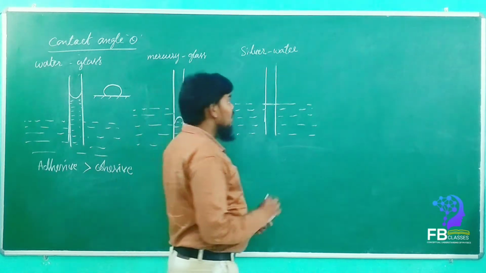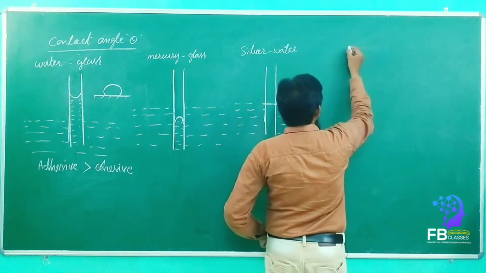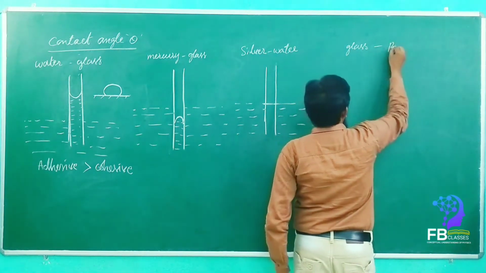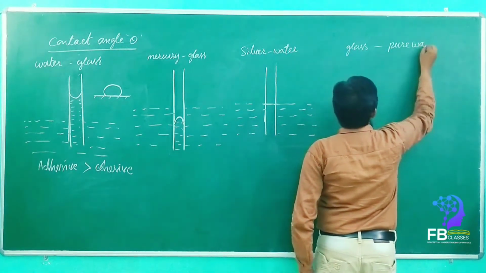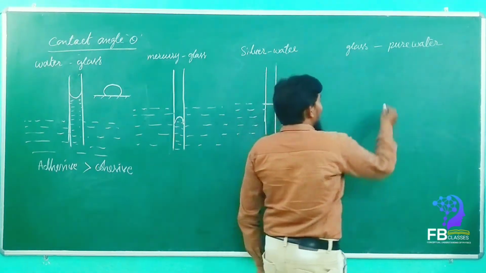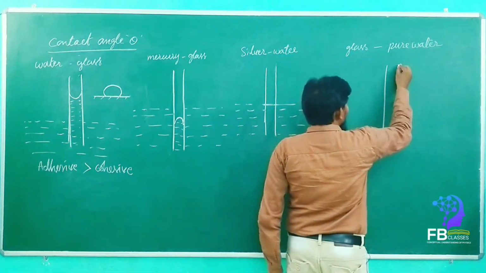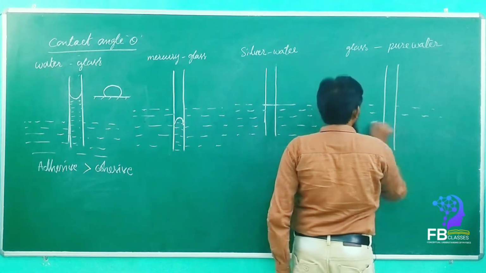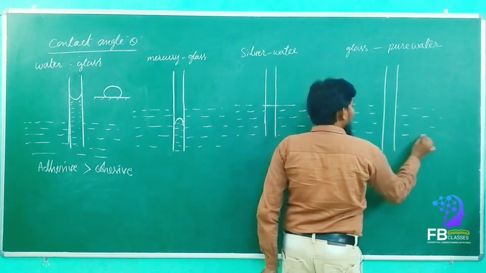Now if you are taking glass and pure water, if you take the combination of glass and pure water, then what will happen? Once the glass is dipped into the pure water, see here, the water is going to rise up.